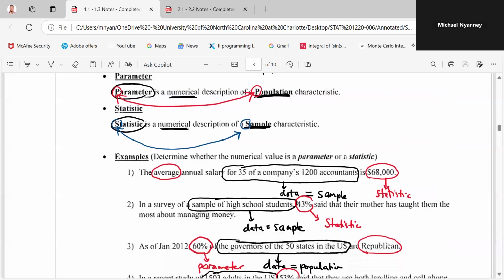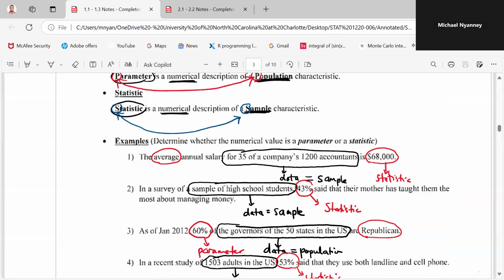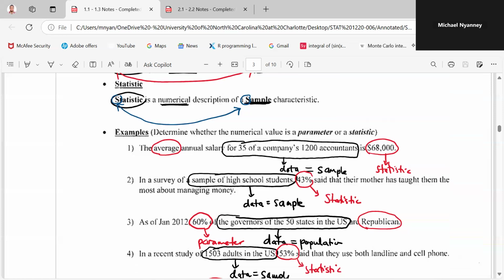So let's determine whether this numerical description is a statistic or a parameter. The statistic depends on what? The sample. The parameter depends on what? On the population. So if you're able to know that this is a population data, then the numerical description is a parameter. If you're able to know that this is a sample data, then the numerical description is a statistic. So I'll go through the first two examples, then the other examples have been explained.